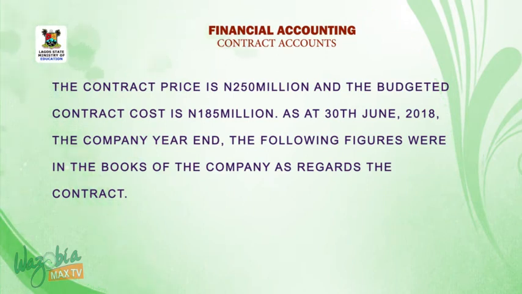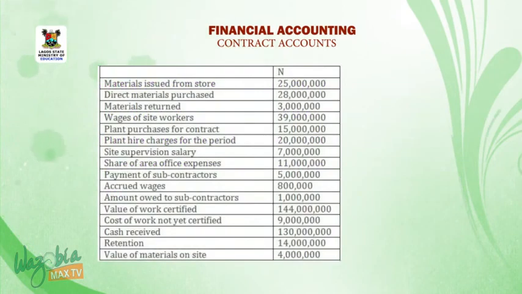As at 30th June 2018, the company year end, the following figures were in the books of the company as regards the contract. Material issued from store 25 million naira. Direct material purchase 28 million naira. Materials returned 3 million naira. Wages of site workers 39 million naira. Plant purchase for contracts 15 million naira. Plant hire charges for the period 20 million naira.